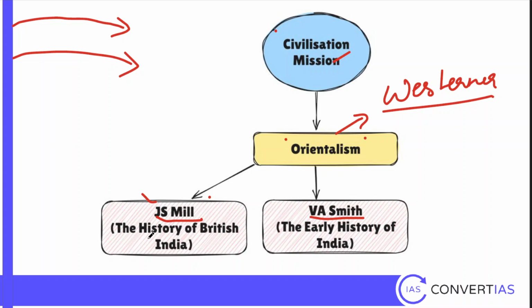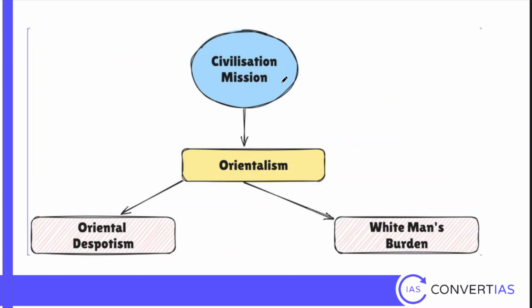J.S. Mill wrote the book History of British India. It can come as a match the following. V.A. Smith wrote the book The Early History of India. In both these books, they support the idea of Orientalism. I'll explain that in the next slide. The basic thing behind this is civilization mission. Now, what exactly is it?